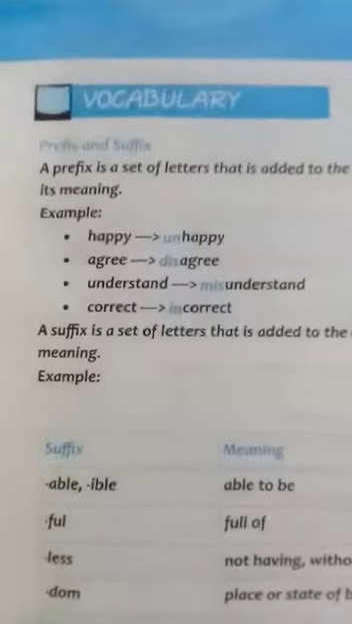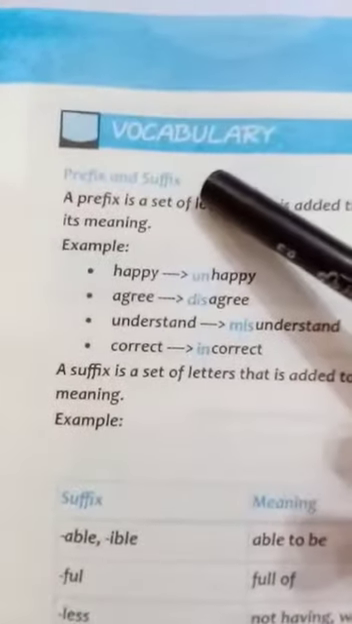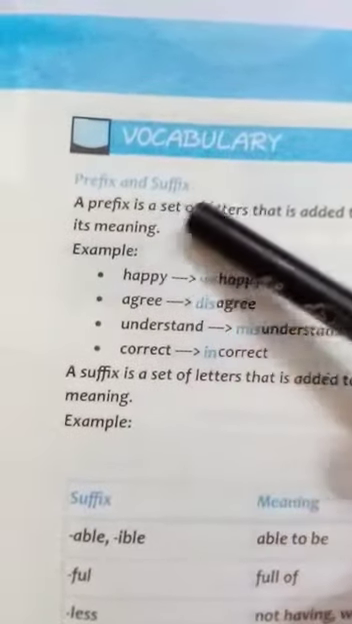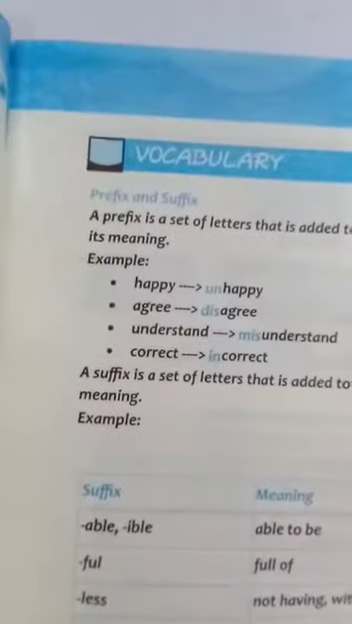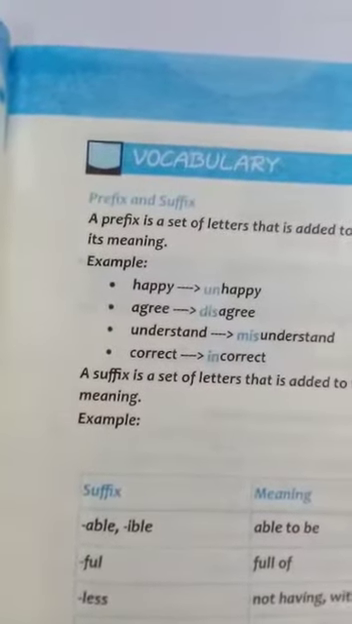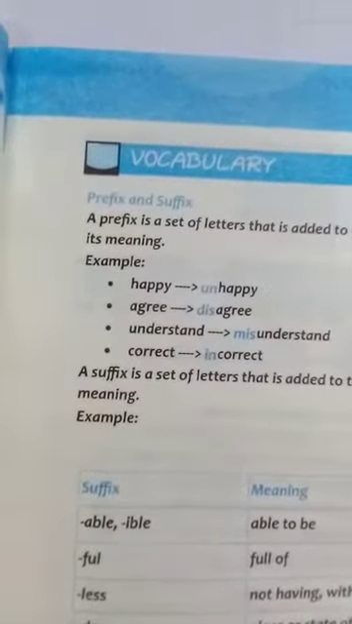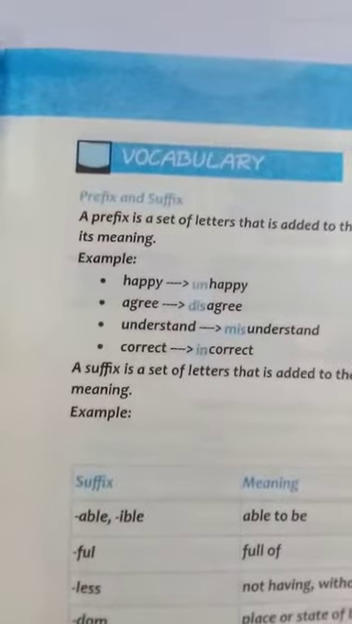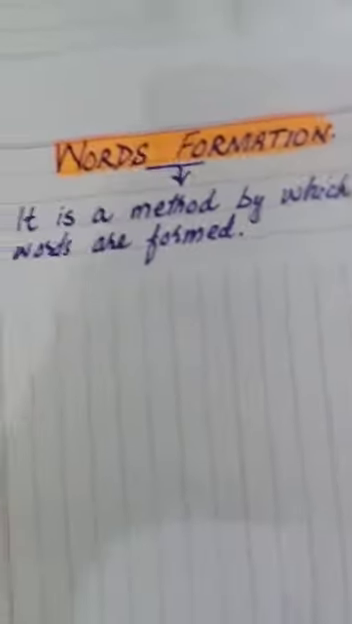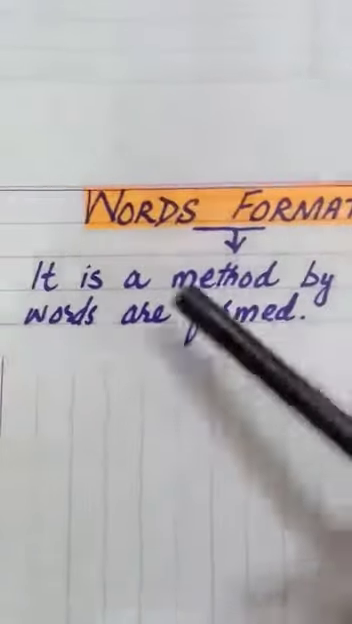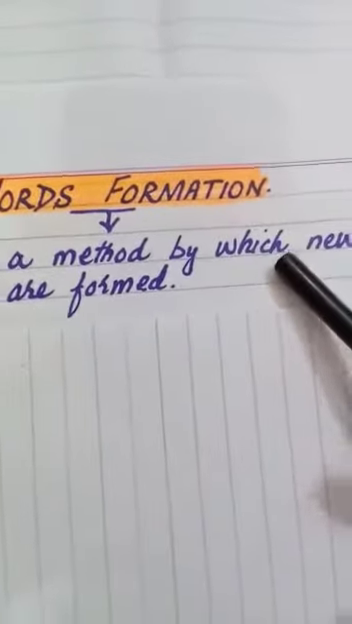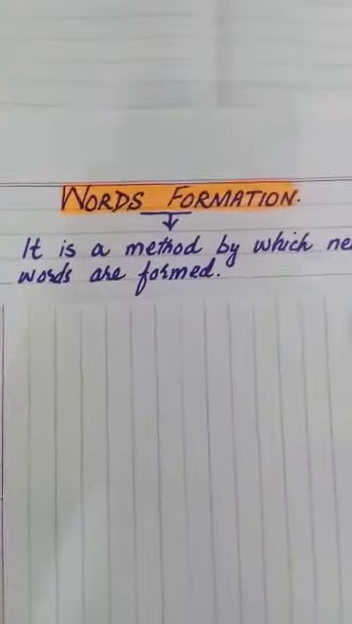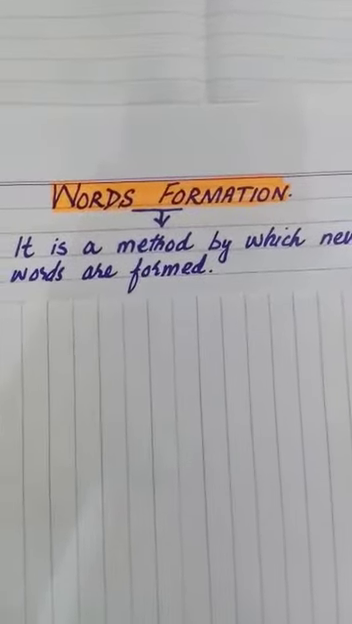Dear students, actually suffix and prefix, this is the process of making new words. Now let me tell you what is this process in detail. Just let me give you a brief detail of word formation, that how new words are made. There are different methods and prefix and suffix is one of them. Words formation is a method by which new words are formed.